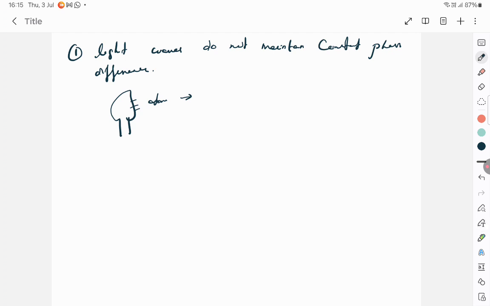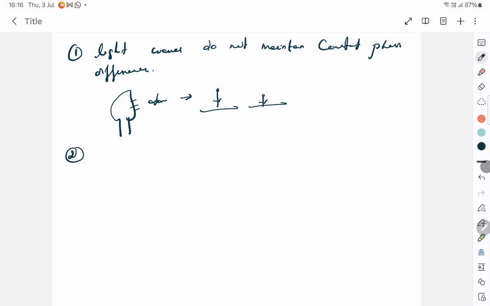Since the emission of light from different atoms is random, one atom may have an electron in a higher excited state, another may have an electron in a lower excited state, and so on. The electron falls from an excited state to the ground state, and that is when the light is released. So since the emission of light from different atoms is random, the phase of the waves emitted by two different sources will fluctuate randomly and independently. Hope you're clear.